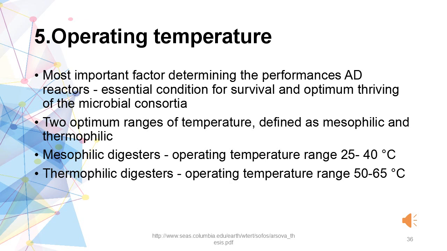And last but not the least, operating temperature. It is the most important factor determining the performances of the anaerobic digester reactors. It is the essential condition for the survival and optimum thriving of the microbial growth. There are two optimum ranges of temperature defined as mesophilic and thermophilic. Mesophilic digesters operate in the temperature range of 25 to 40 degrees Celsius, while the thermophilic digesters operate in the temperature range of 50 to 65 degrees Celsius.